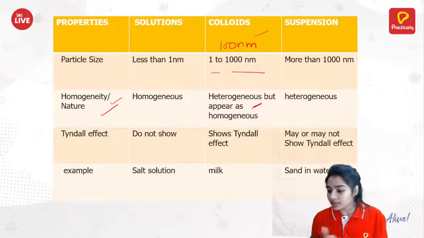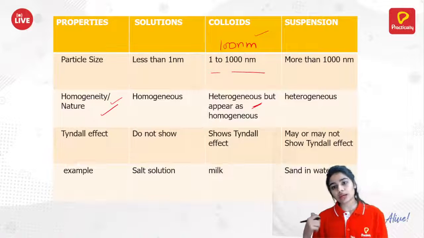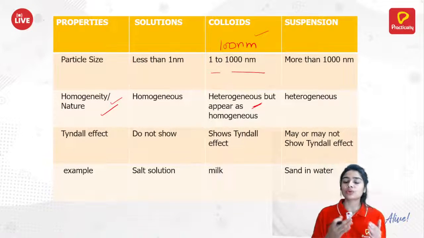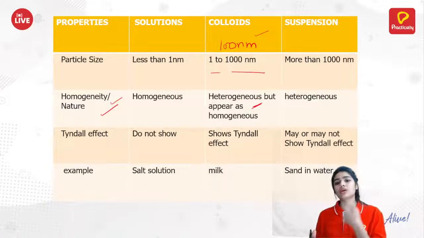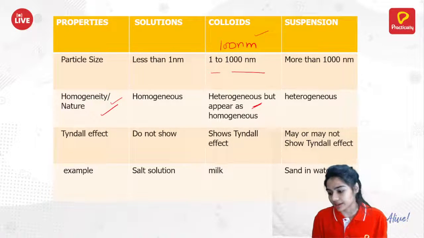Okay, got this, Nishant? Whatever is in the NCERT, you can prefer that in the first preference. If you want to write from 1 to 100, that is also fine. And if you want to write 1 to 1000, then 100 nanometer will automatically come into this category.